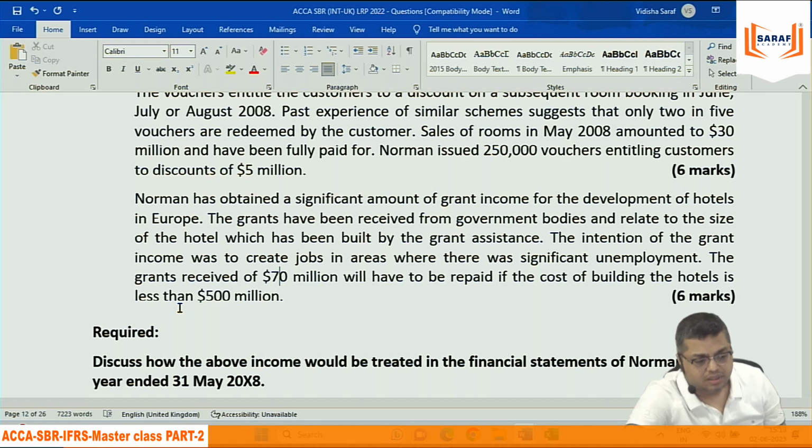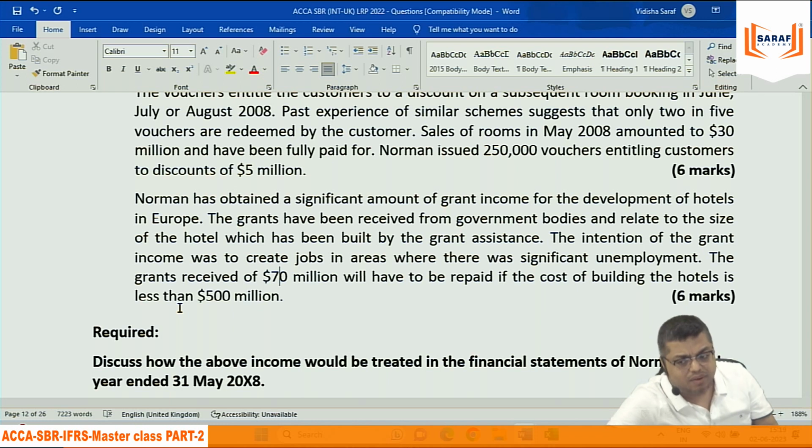Now, relating to government grant, we studied that there are two types of government grant: revenue grant and capital grant. Revenue grant is for meeting the expenditures, capital grant is for purchasing any asset. Revenue grant will be adjusted against the respective expenditure. Capital grant will be adjusted against the respective asset cost price, or maybe it can be recorded as deferred income.